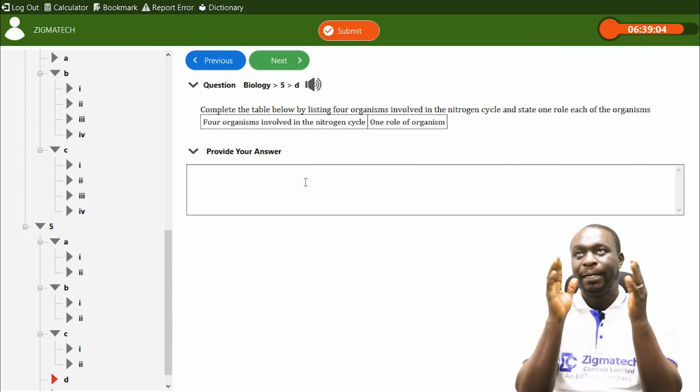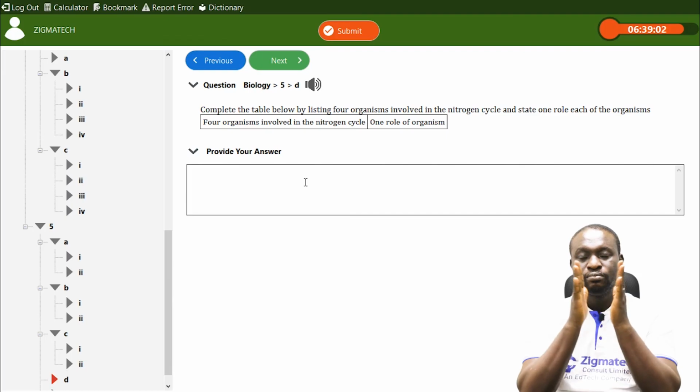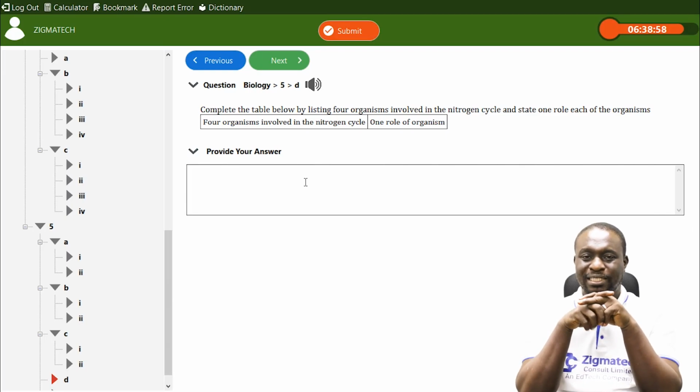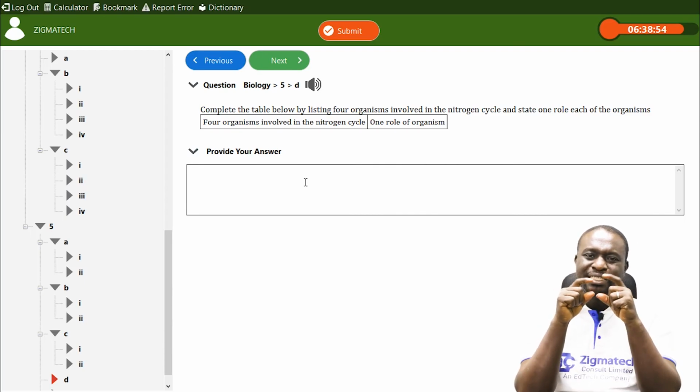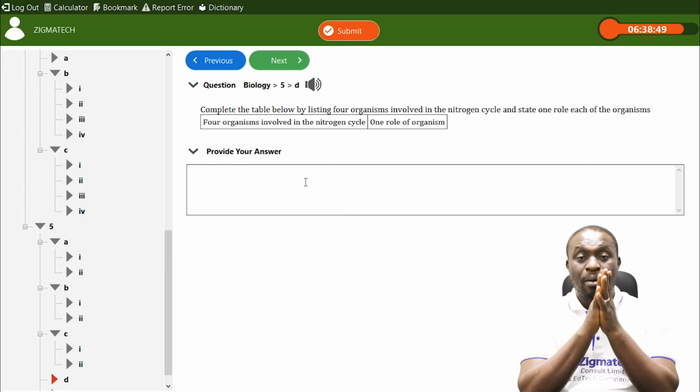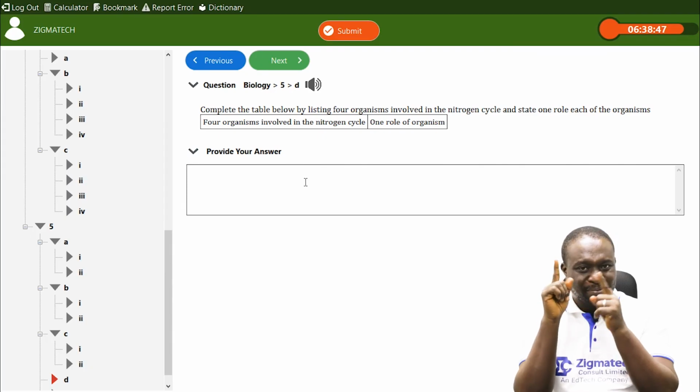We also have Nitrosomonas. Nitrosomonas is another bacteria that has the ability to convert ammonium compound into nitrites. Please listen.